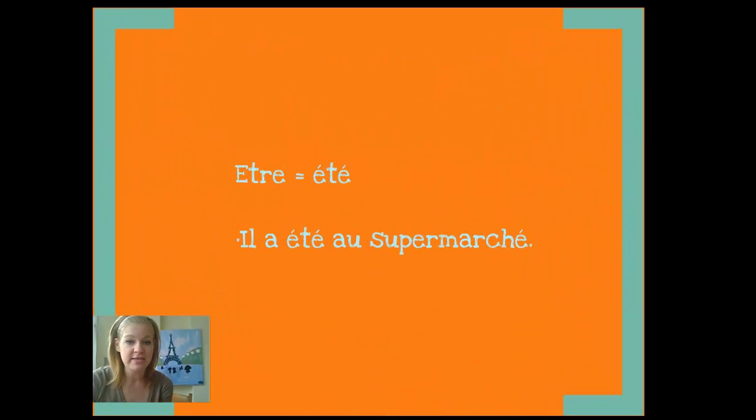Être becomes été, looks like summer. How are we going to know the difference? We're going to look for our helping verb avoir ahead of it, right? Il a été au supermarché. He was at the supermarket. So we've got été as our participe passé, a as our form of avoir, that's helping out, to make our sentence in the past tense.